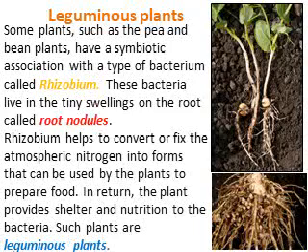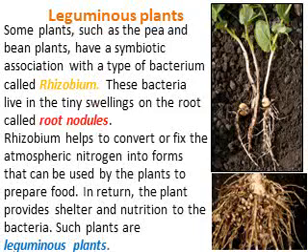Leguminous plants. Some plants such as pea and bean plants have symbiotic association with a type of bacterium called rhizobium. These bacteria live in the tiny swellings on the root called root nodules. Look at the picture. Here you can see the swelling part on the root, that are the root nodules where the rhizobium bacteria live. Rhizobium helps to convert or fix the atmospheric nitrogen into forms that can be used by the plants to prepare food.